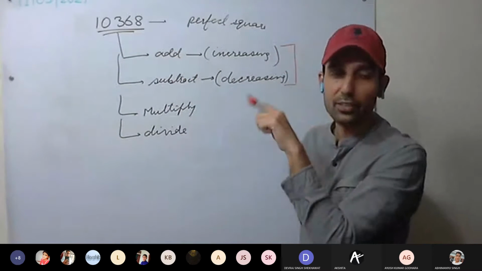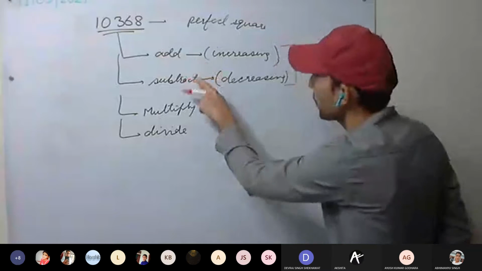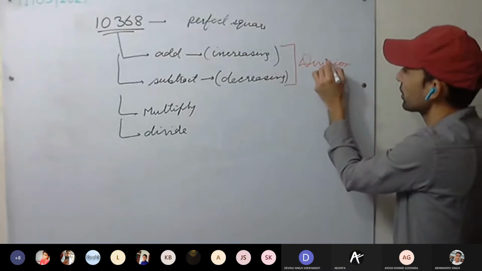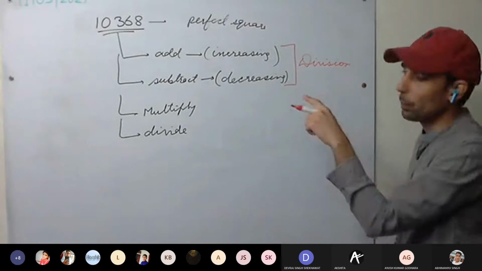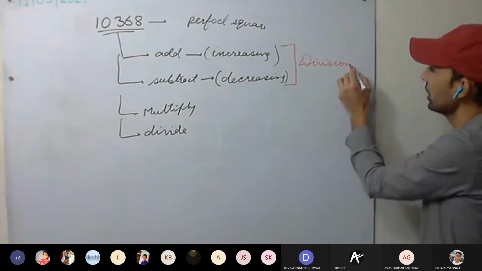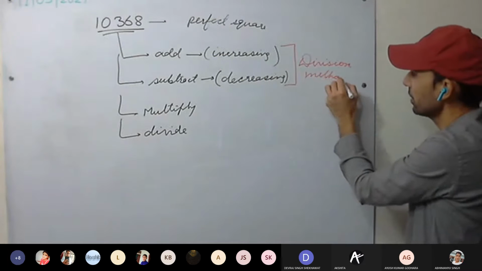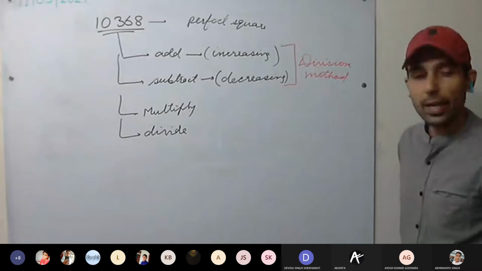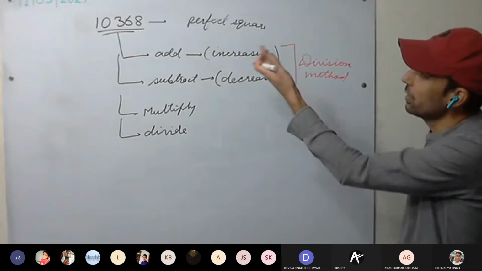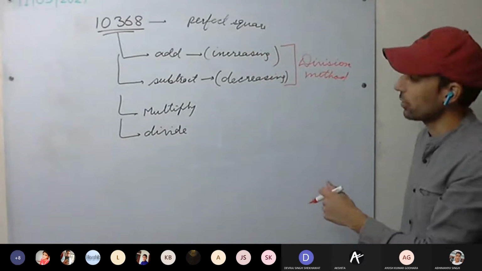If we get some remainder, we can subtract. We have to play with the remainder to make it a perfect square. Please, everyone, mute yourself. So to add or subtract we use the division method, because we need the remainder.